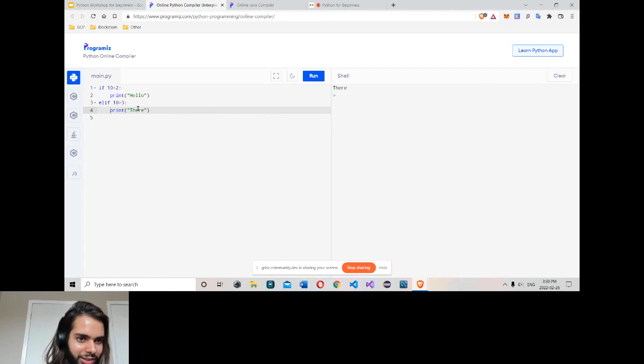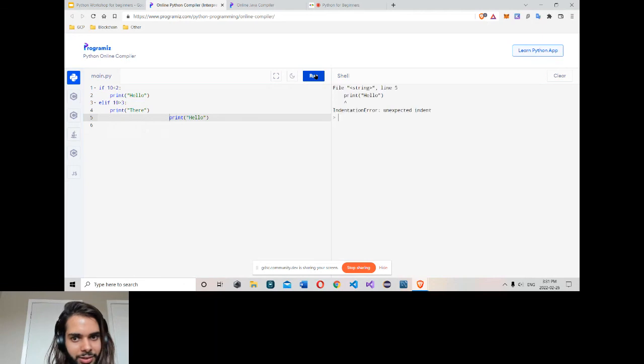One more thing. If I type one more print here, maybe print hello again, and I give too much space here and run, it will not work.